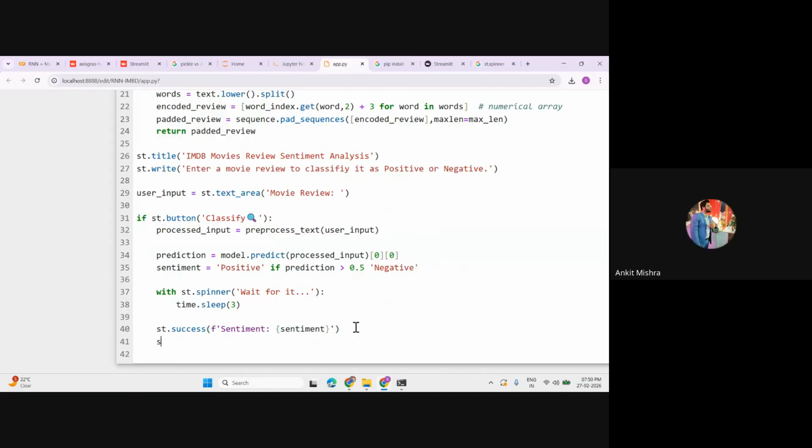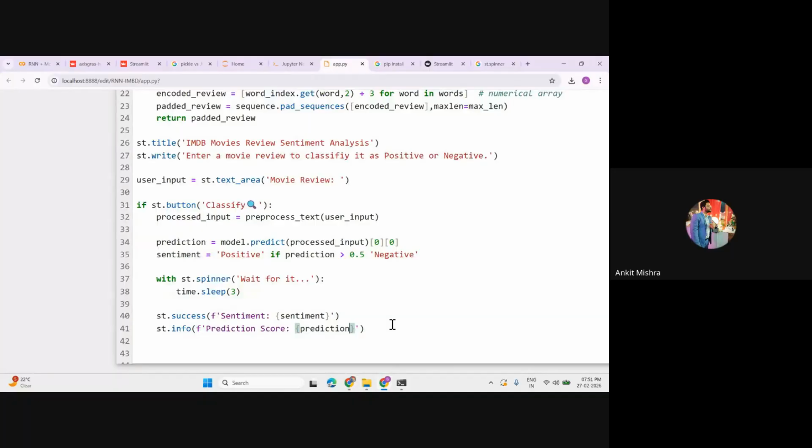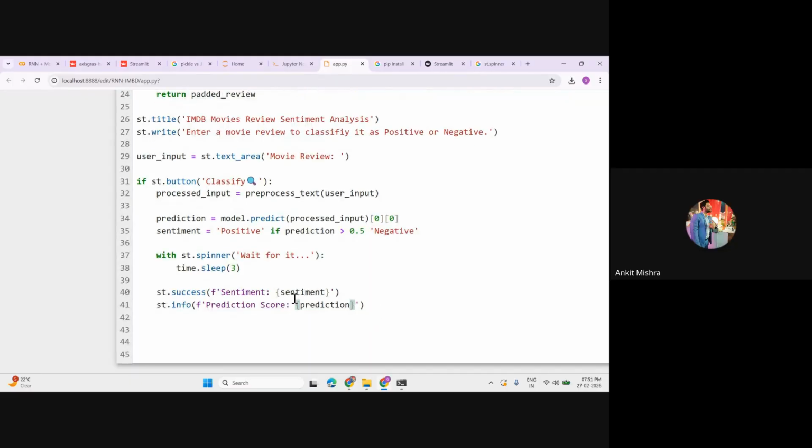And you can give the information as well, st.info. Again, let's call the f-string and the prediction score. The prediction, sometimes we also say this as a confidence value, and the prediction score is something like this prediction. You can call the prediction directly. Perfect, this is the prediction value that we are getting. If you multiply it with 100, you will get some sort of percentage values as well. So let's run this to execute.